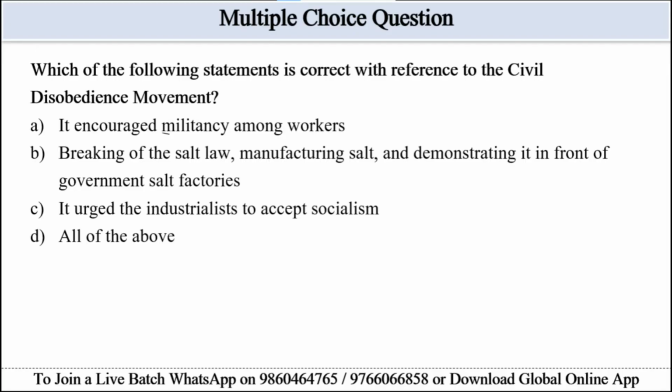It urged the industrialists to accept socialism, because the passage says industrialists were worried about the spread of socialism. Option D can also be eliminated because option B says breaking of the salt law, manufacturing salt and demonstrating it in front of government salt factories. This one is fully accurate. Hence, option B will be the correct answer here.